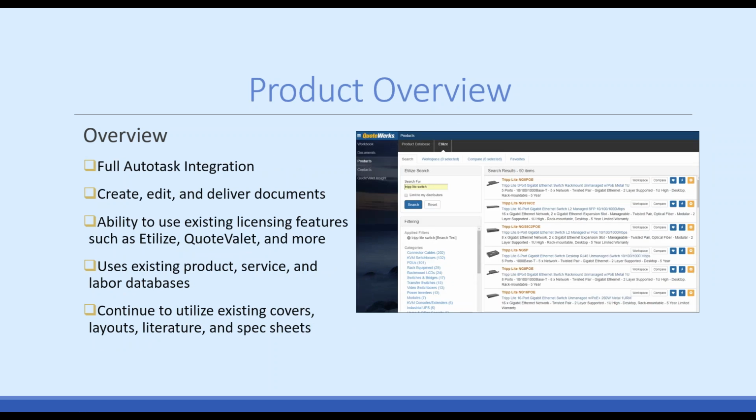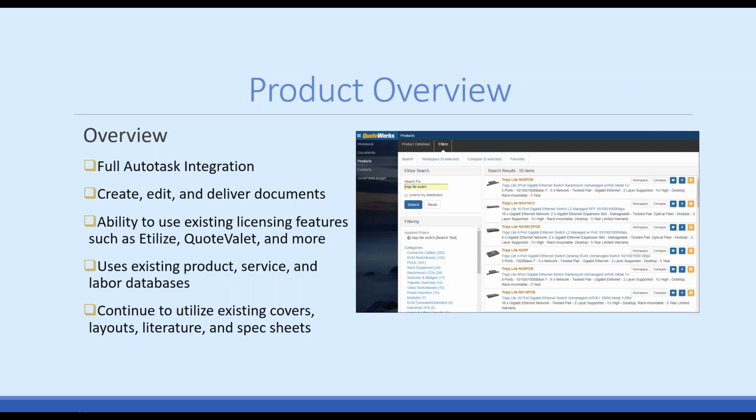As far as the features of QuoteWerks Web, it does include the full Autotask integration. So you'll have access to be able to search contacts, create and update opportunities, create the Autotask quote, create account notes, those types of things. In QuoteWerks Web itself, you'll be able to create, edit, and deliver your documents. Not all of the functionality in QuoteWerks Desktop is in QuoteWerks Web, just the major features. So being able to create and edit these documents, line attribute support, things like that.